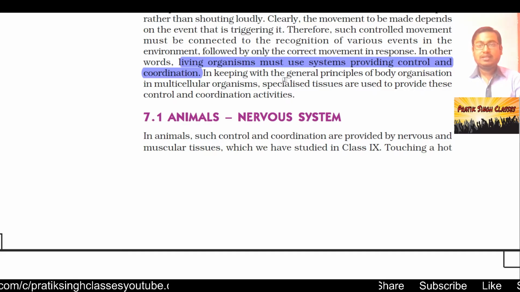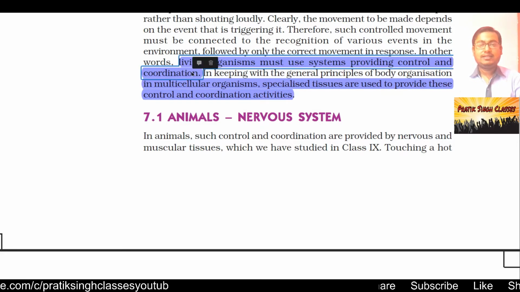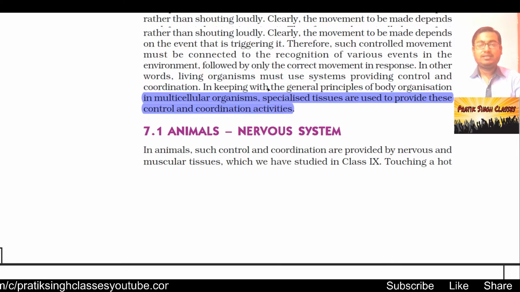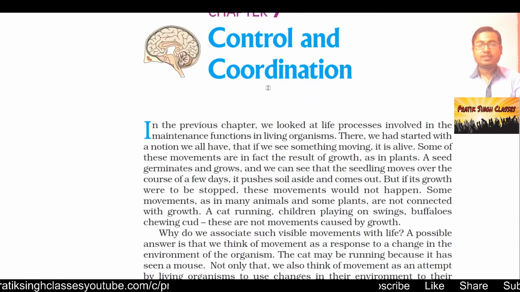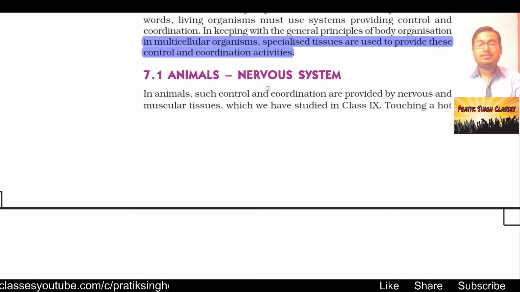In keeping with the general principles of body organization, in multicellular organisms like us, specialized tissues are used to provide these control and coordination activities. Now this is just the preface of this chapter, that is, control and coordination. Let us start with the animals' nervous system.